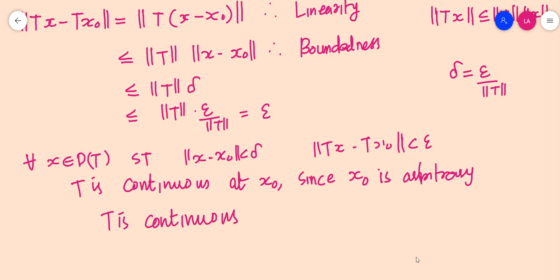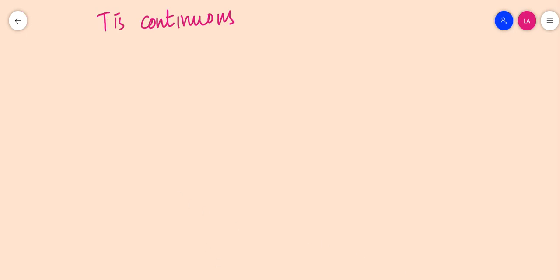That part is proved. Now we have to prove that, assume that T is continuous, then we have to prove that T is actually bounded. Now assume that T is actually continuous. So T is continuous. We have to prove that T is bounded. So this is our assumption. We have to prove that T is bounded.